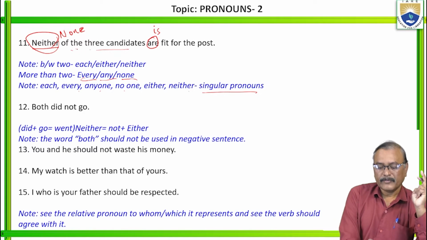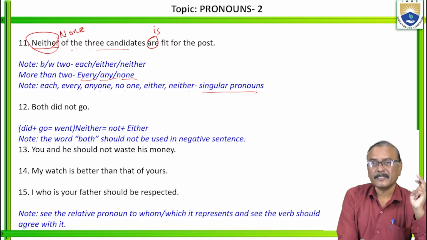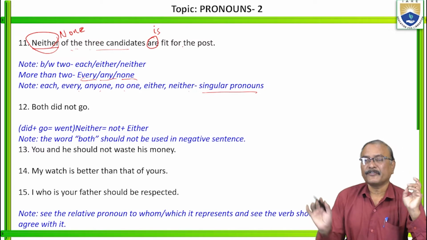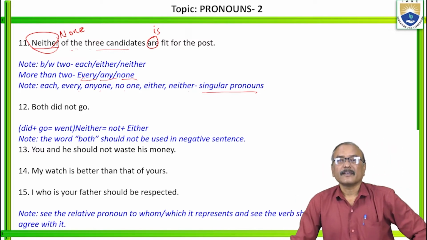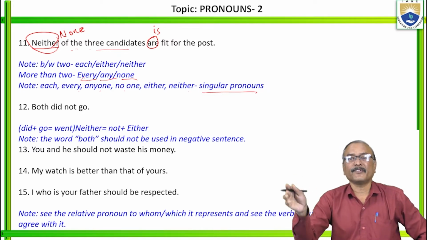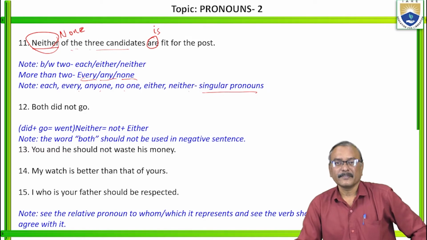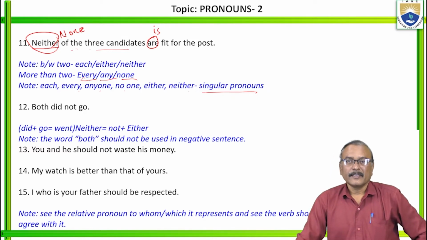When the mention is more than two, we have to use none in the place of neither. Since it is singular, none of the three candidates is fit for the post. No one of the three candidates is fit for the post. Of the three candidates, no one is fit for the post. Got it now?